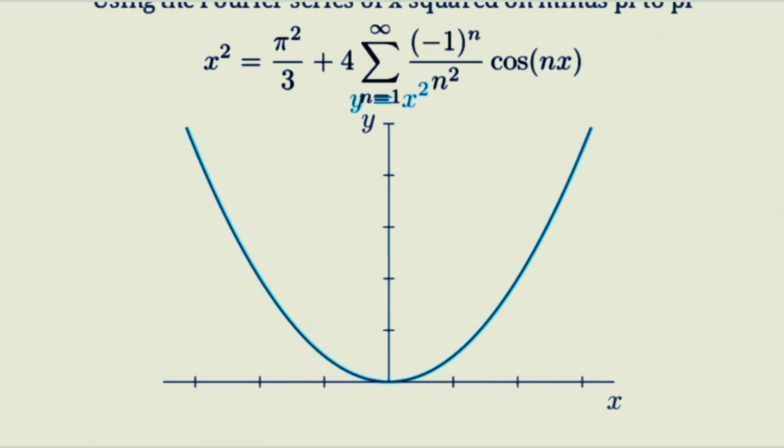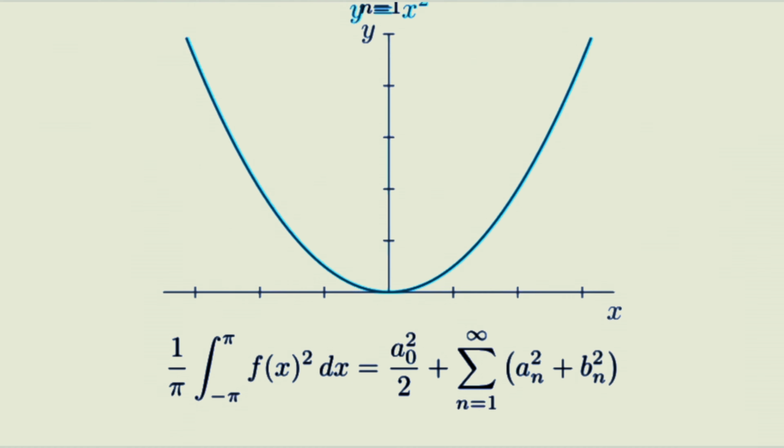Now, let's recall Parseval's theorem. If a function has Fourier series coefficients a n and b n on minus pi to pi, then the average value of the square of the function equals the sum of the squares of the coefficients. Specifically, 1 over pi times the integral from minus pi to pi of f of x squared equals a 0 squared over 2 plus the sum from n equals 1 to infinity of a n squared plus b n squared.